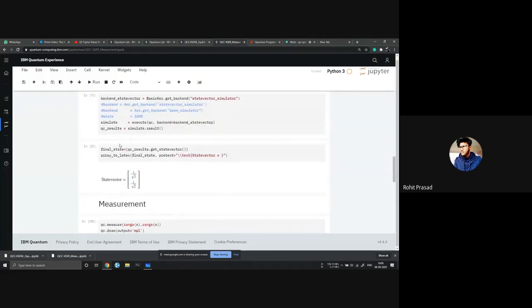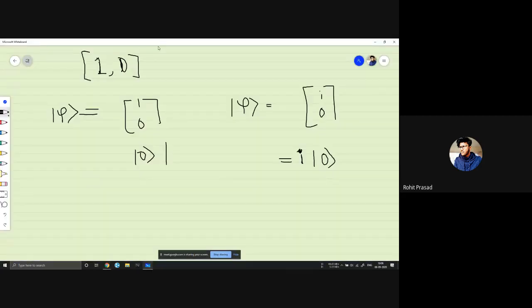Unless you change the magnitude of that x, here we had x equal to 1, right? And here you have x equal to 1 times i.